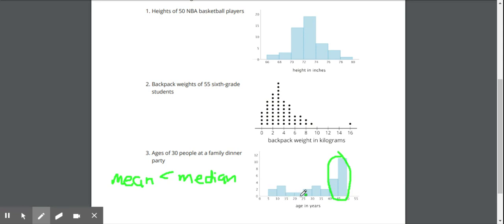And I would say that the median would actually be a better describer here, since it's closer to the typical person.